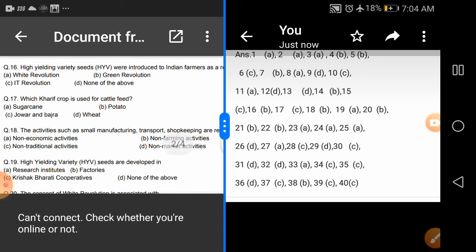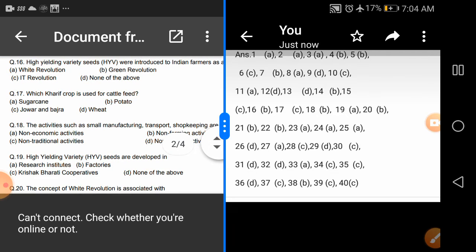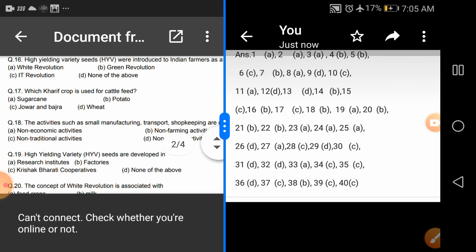Okay. The next is question number 16. High yielding variety seeds, HYV, were introduced to Indian farmers as a result of what? The advent of these seeds came in India with the white revolution, green revolution, IT revolution, or none of the above. The important thing is the strategy related to farming and increasing the production of specifically food grains. Which revolution was related to it? The green revolution. So the correct answer is green revolution, option B in question 16.